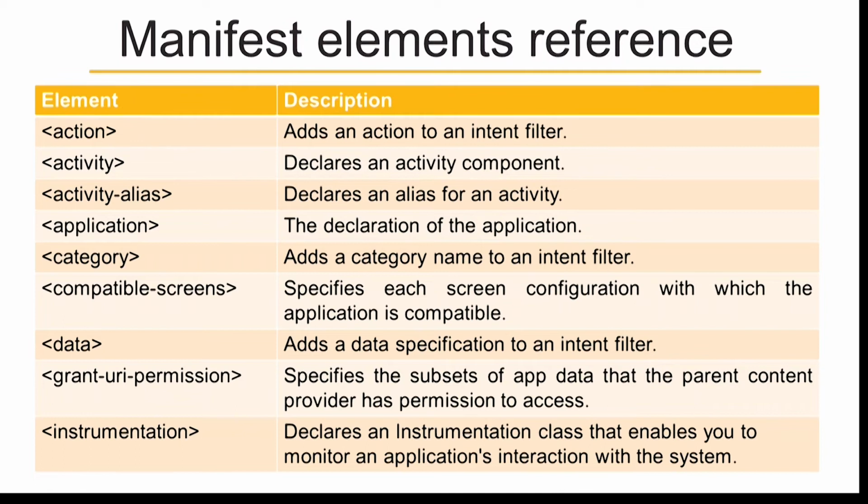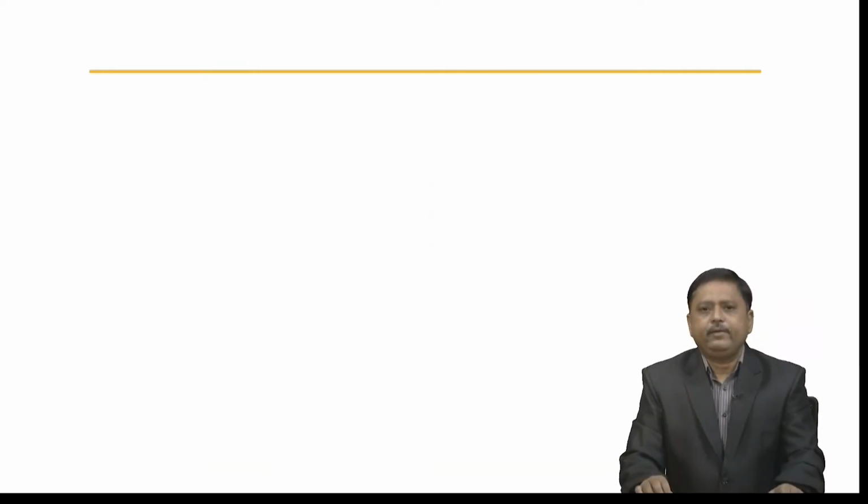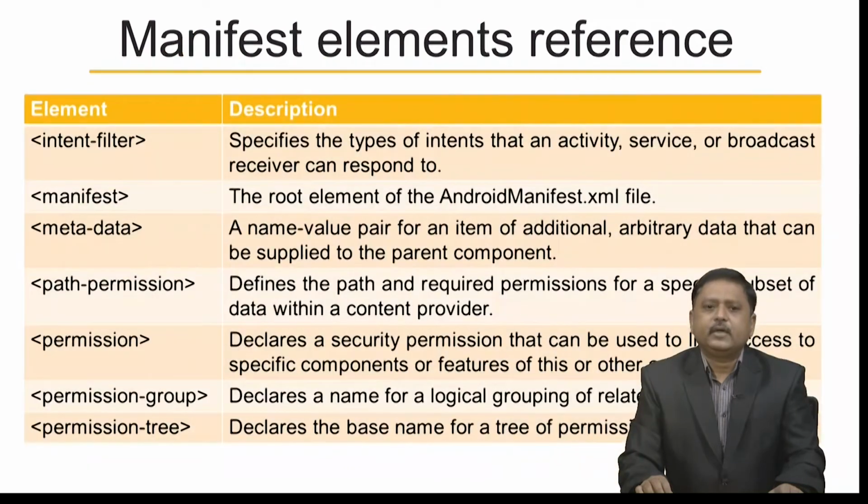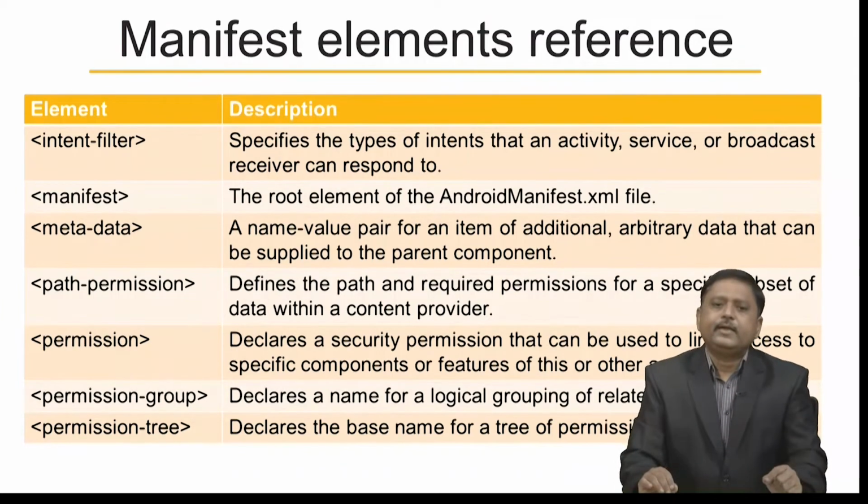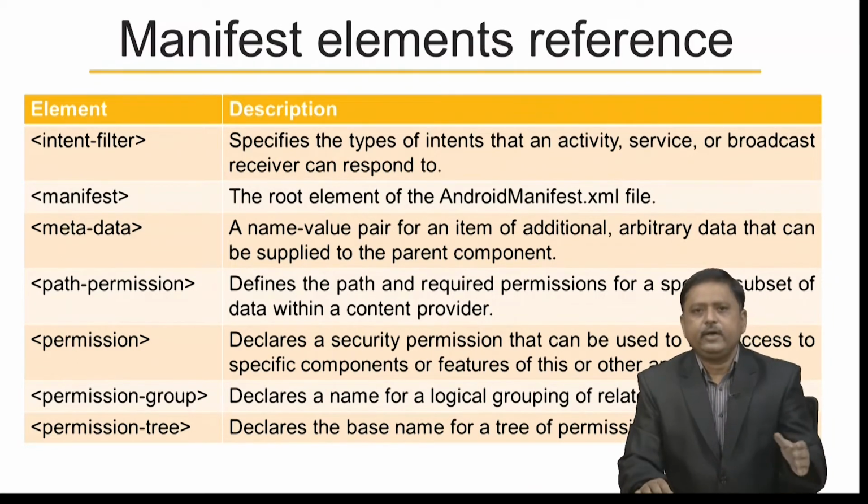There are so many elements of the manifest. The next elements are shown on the screen. The first is intent-filter. Intent filter specifies the type of intents that an activity, service or broadcast receiver can respond to. The manifest element, as we showed in the example, is the root element of the AndroidManifest.xml file. Then there is the meta-data element, a name-value pair for an item of additional arbitrary data that can be supplied to the parent component. Metadata is generally called data about data.